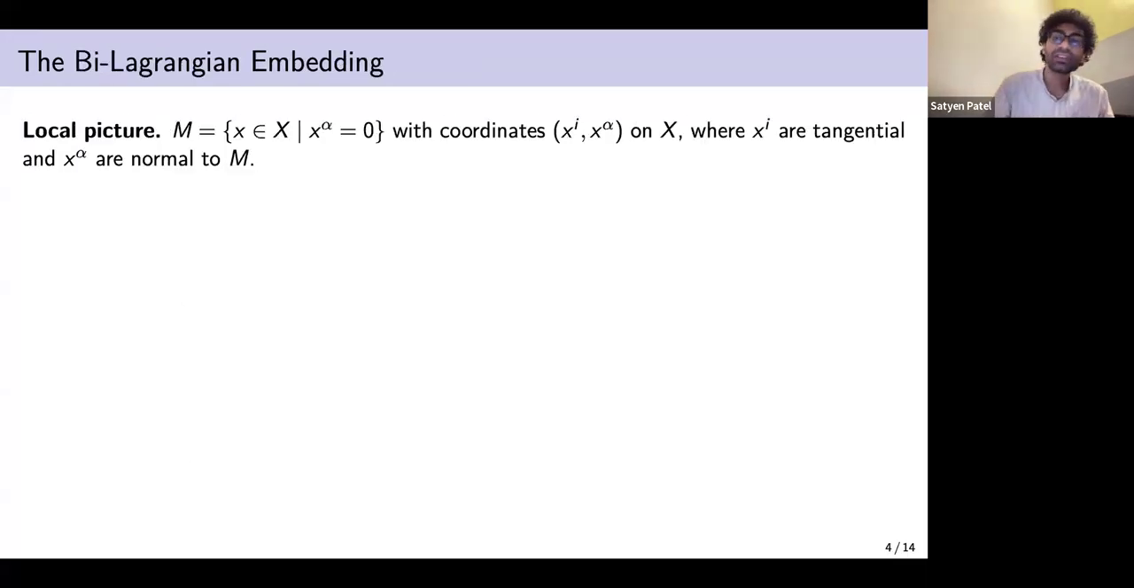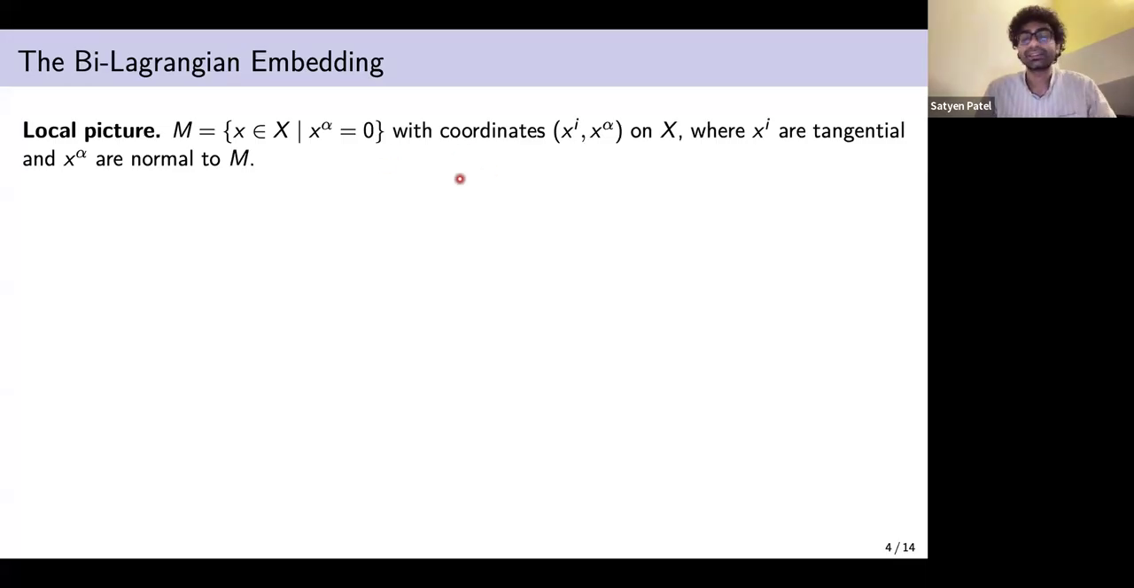So I'll talk about how this works first. In the local picture, we are working in a formal neighborhood. So we are not globalizing as of yet. It can be done using jet bundle arguments, but we won't talk about that in this talk.